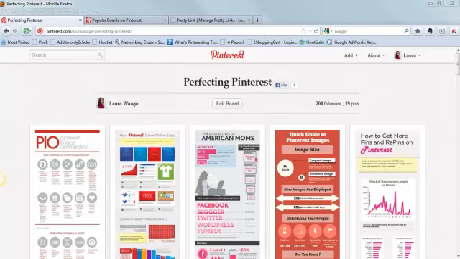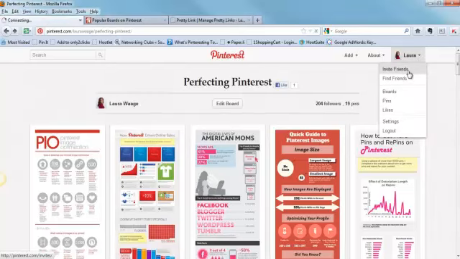You also want to look for people within your specific target audience that you can follow. Now, this can either be potential prospects, people that aren't necessarily selling things, but you can tell that they would have an interest in whatever it is that you're bringing to the Pinterest market, or this can be other influencers in your niche. Now, Pinterest has made it really easy for you to be able to invite people to follow your boards. By hovering over your name, you'll see that you can either invite friends or find friends.